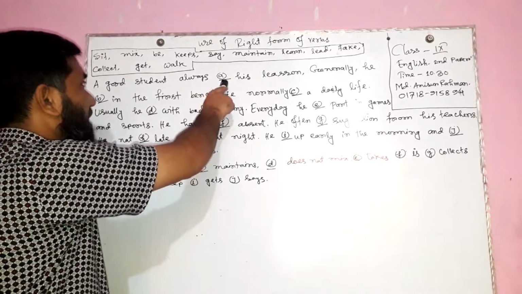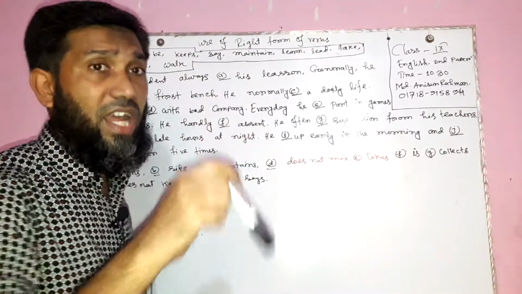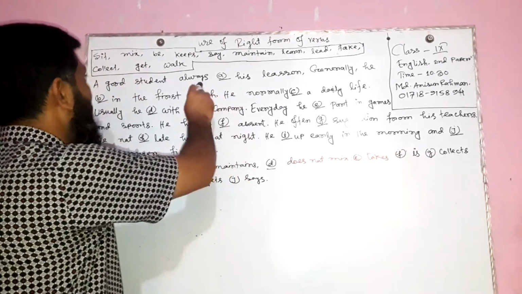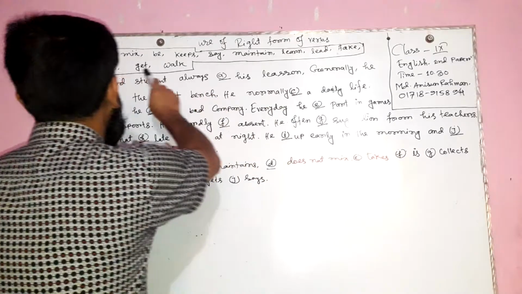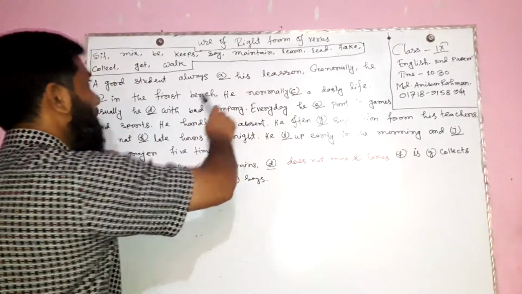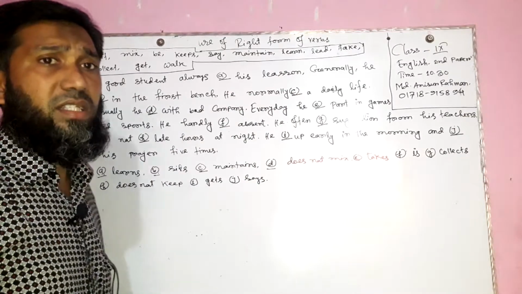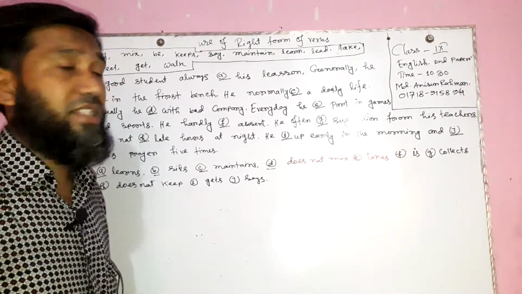Firstly, a good student always, here is always. In this position, we will use a verb, and this verb turns into present form. Always dash his lessons. Here is learn. In this box, we can find the word learn. Learn means know or acquire knowledge.